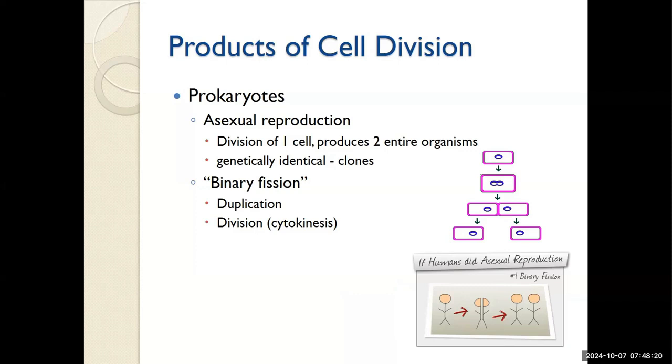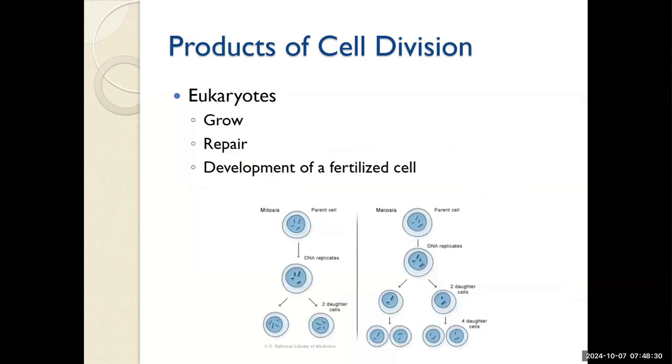Prokaryotic cell division is a simplified version known as binary fission that involves the cell getting larger, the copying of the DNA, and then division. Eukaryotic cell division can occur one of two ways: mitosis or meiosis. As we move forward, we'll discuss each of these in turn.